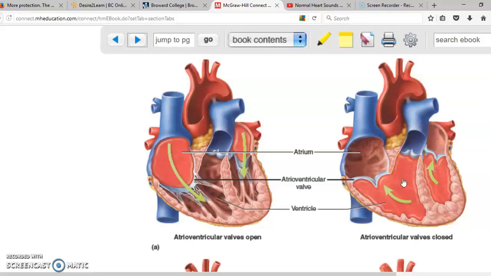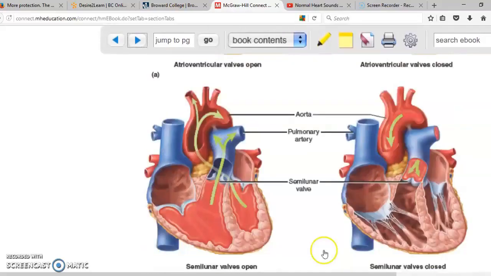Guess what the next step is going to be? Well, eventually the pressure right here is going to be 10, and in here is going to be 9. In that case, this blood will get pumped from the ventricle into your pulmonary trunk. That is going to give you the next step, which is ventricular ejection. And this is called systole.